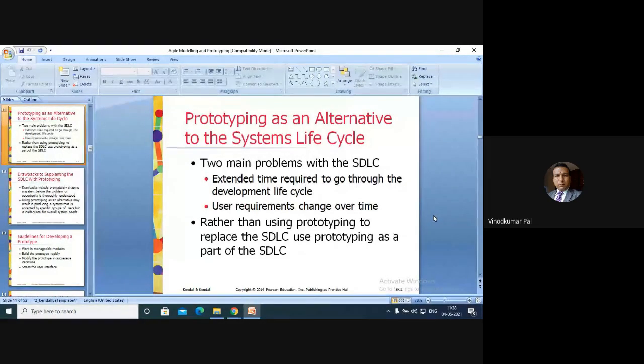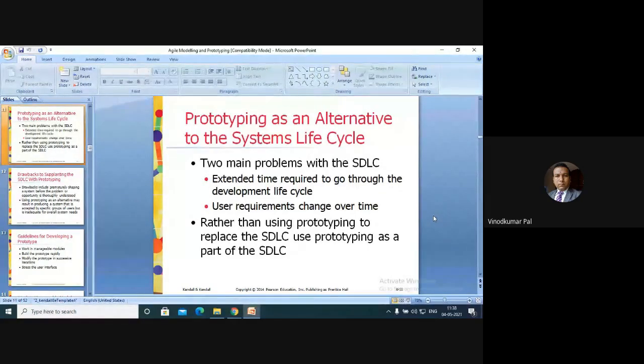When we have reached testing and finally we are doing the implementation, at that time if the user wants any kind of change, that is not possible. Okay, so first is the extended time.